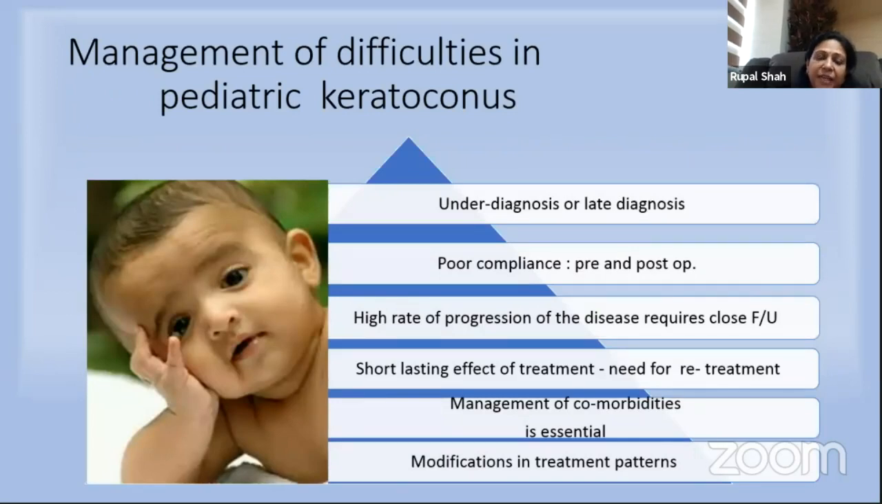Now we come to the management difficulty. We know all these difficulties, that is underdiagnosis or late diagnosis, poor compliance, high rate of progression of the disease, short-term effect of the treatment, management of comorbidity is most important, and modification of the treatment may be required.